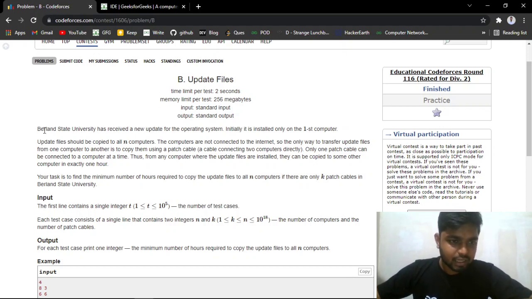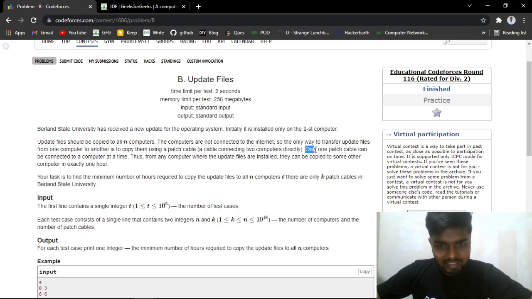The problem says that in the Berlin State University, you have received a new update of the operating system, and initially it is installed only on the first computer. Let's say there are n computers. The updated file should be copied to all the n computers. The computers are not connected to the internet, so the only way to transfer updated files from one computer to another is to copy them through a cable.